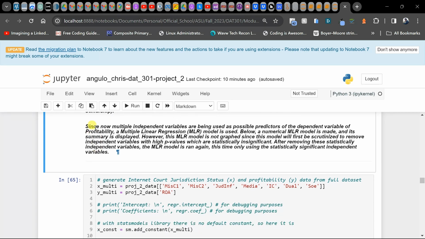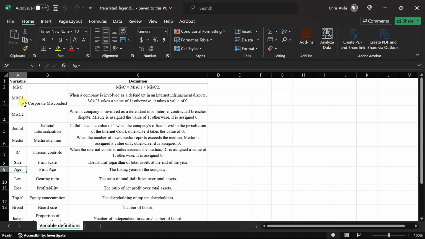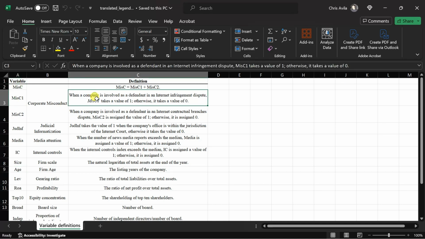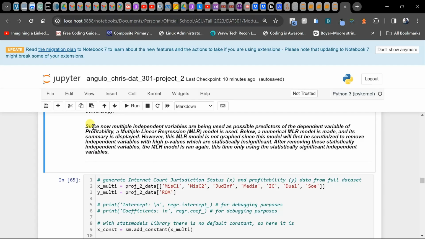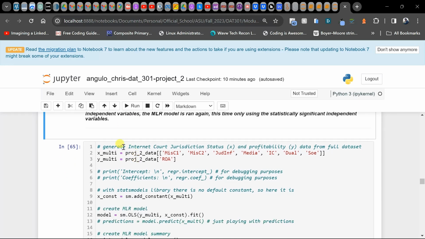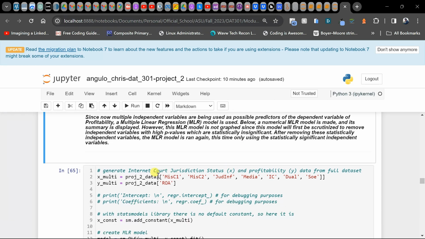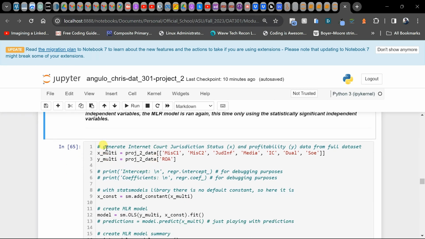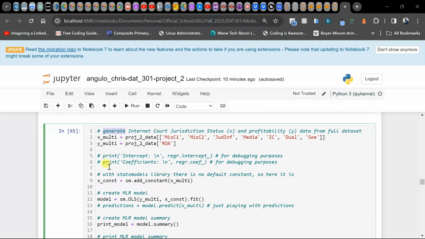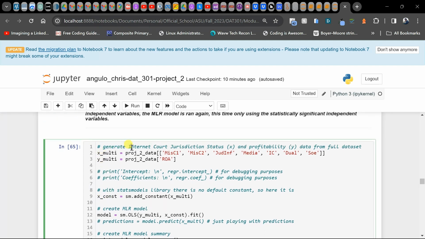So these are all different variables. Here is the key for them. Now we're going to see if any of these help us predict profitability. Let's see if they are statistically significant in that manner.